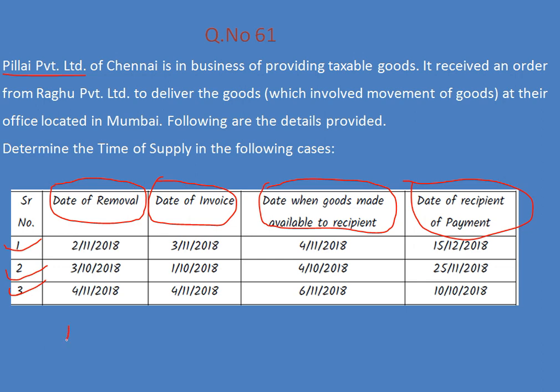You have to answer for question serial number 1 separately, the time of supply. For section number 2, serial number 2, again you write the time of supply separately. And for serial number 3, you have the time of supply separately. So in total you have the 3 questions, right? This was the popular way that they ask in an exam. You may expect a question like this in the exam, right?